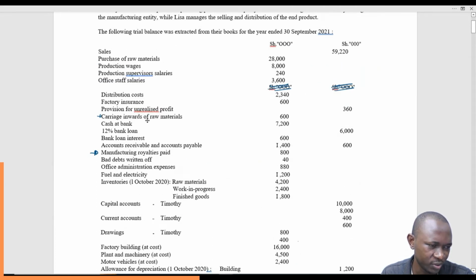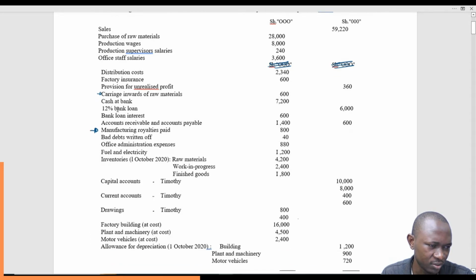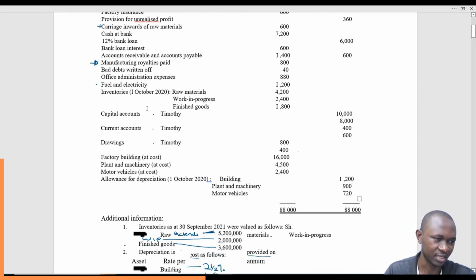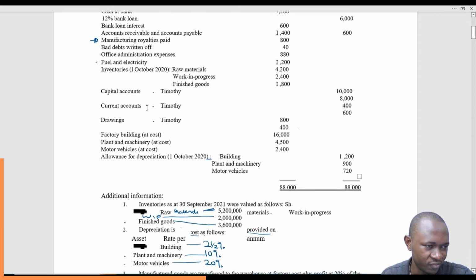Provision for dealers profit, not now. Carriage inwards, we've already used. Cash at bank, all these are not applicable. Bad debts written off, office administration, fuel and electricity. There was something about fuel and electricity. Remember, we're only picking costs that are related to the factory. There are those that are related to the factory. There are those that are not related to the factory. They are incurred at the business level. We are producing our own stuff to sell. So this is the cost we are preparing, manufacturing at the processing or production level.